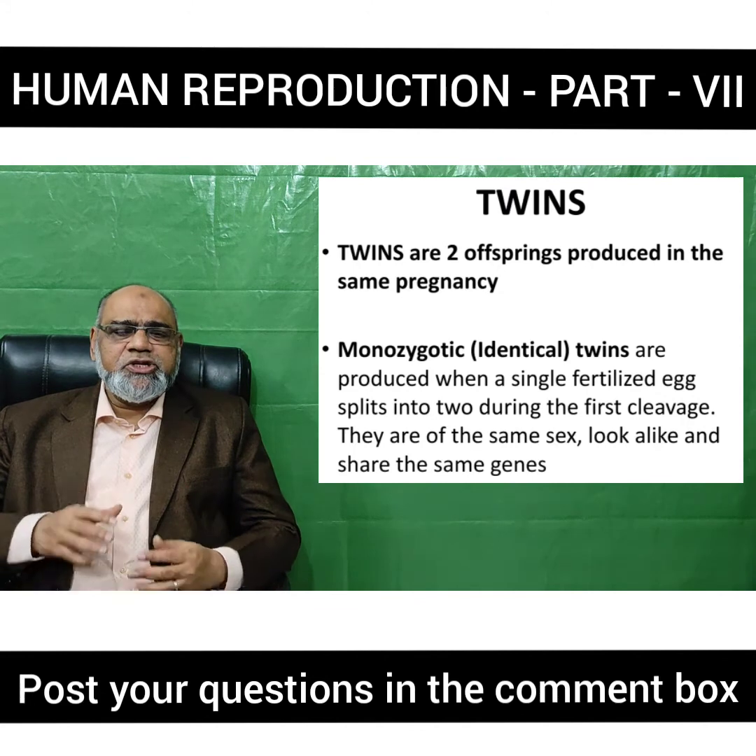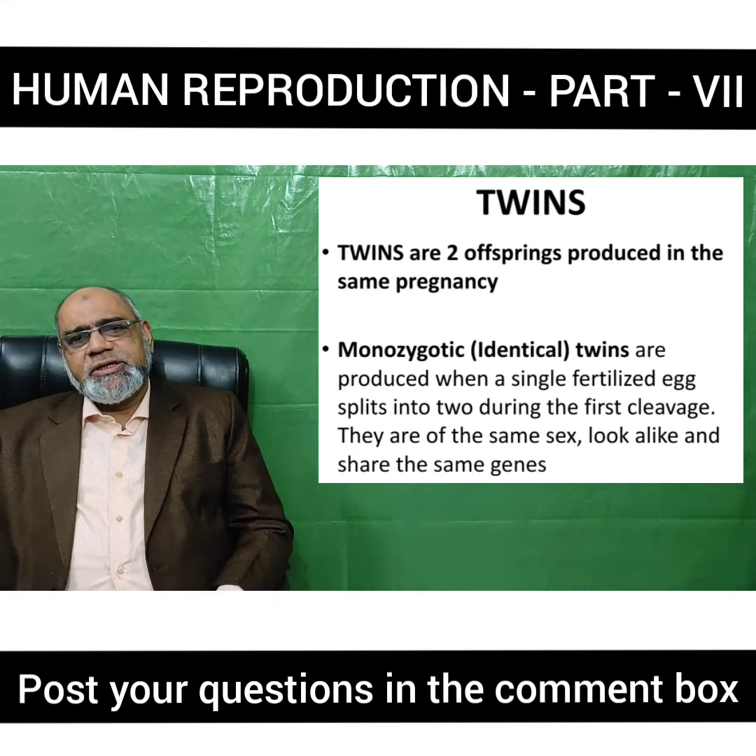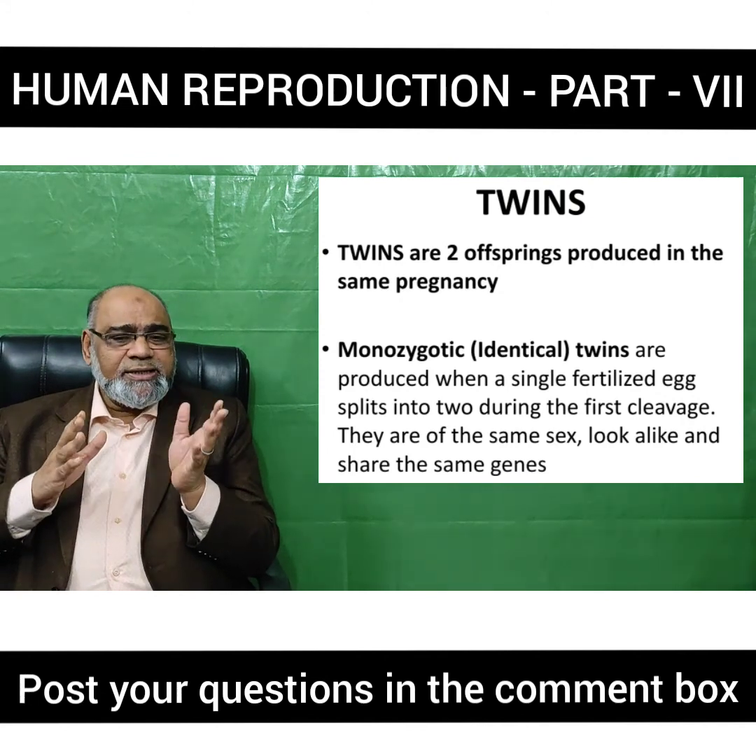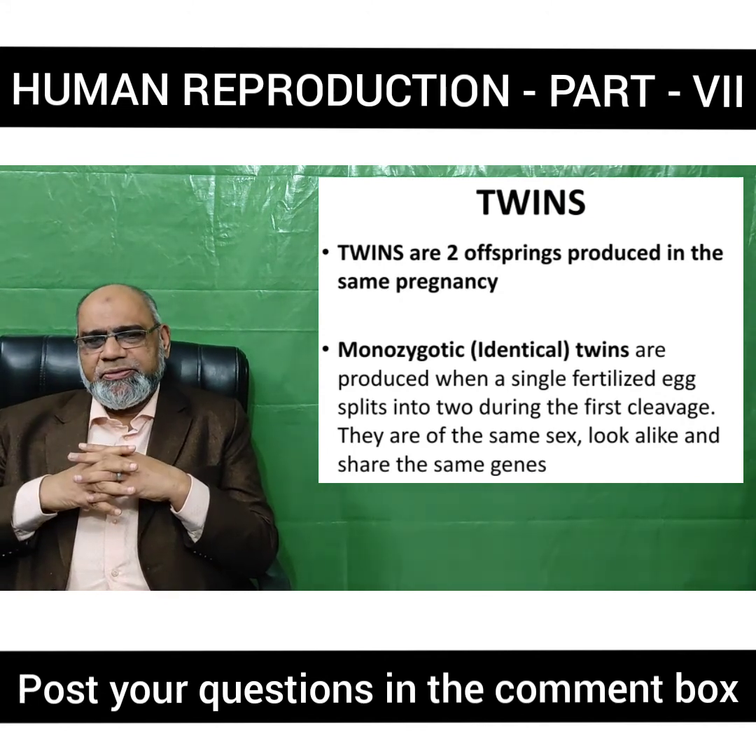Now something about twins. Twins are 2 offspring produced in the same pregnancy. So one is monozygotic twins, the other is dizygotic twins.